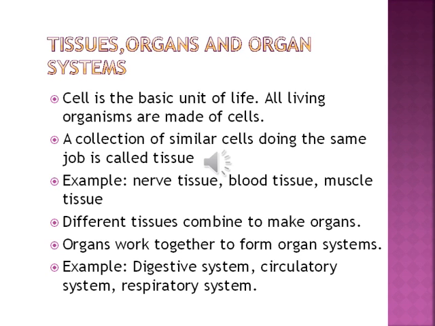Many cells combine to make tissues, like nerve tissue, blood tissue, and muscle tissue. Different tissues combine to make organs, and there are many examples of organs in the human body, like eyes, nose, ear, tongue, liver, kidneys, lungs. These are all examples of organs. Organs work together to form an organ system. Examples: digestive system, circulatory system, respiratory system.